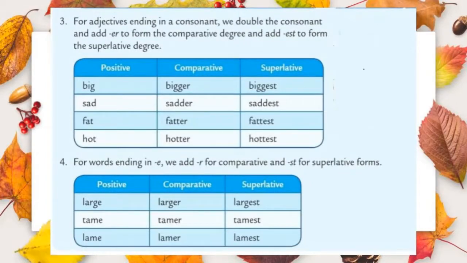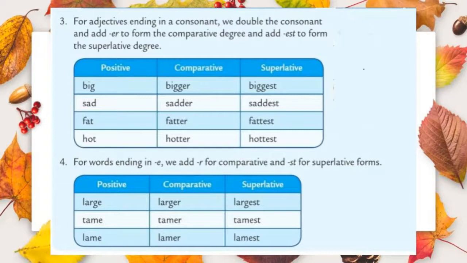If an adjective ends with any consonant, we double the consonant. It means we should write the same letter again and add er to form the comparative degree and add est to form the superlative degree. Let us see an example here. The first word is big. Look at the last letter. It's a consonant. So what should we do now? We should write the same letter again and add er to form the comparative. For superlative, the same way, but we should add est to form the superlative degree.